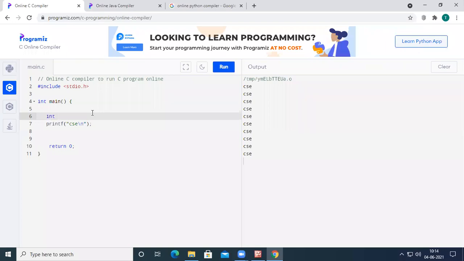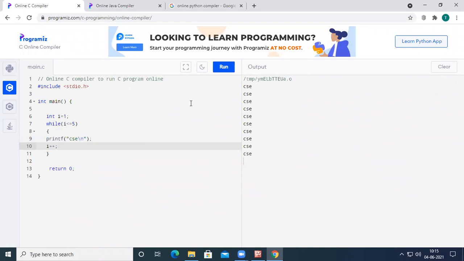For example, I have created int i equal to 1, where the value of i is 1, and I have written a while loop. I want to print CSC over the output screen for 5 times, so what I have to do is, i less than or equal to 5. My condition is i less than or equal to 5, and within the block, each and every time I want to increment i by 1. So I used an increment operator, and it will increment the value of i by 1.